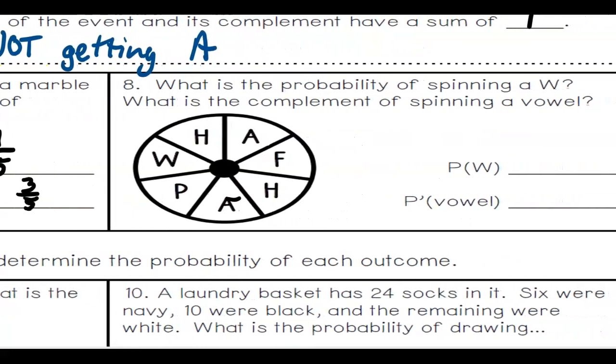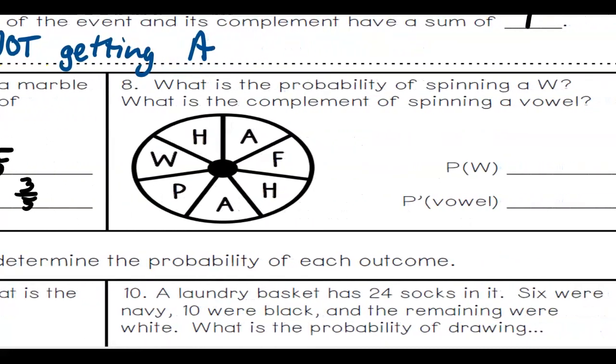What is the probability of spinning a W? There's 1 W and then 1, 2, 3, 4, 5, 6, 7 letters. Therefore, the probability of spinning a W is 1 out of 7. Probability of not getting a vowel. Vowels are A, E, I, O, U, right? So there are 2 A's, which means there are 5 letters that are not vowels. So it's 5 out of 7, right?